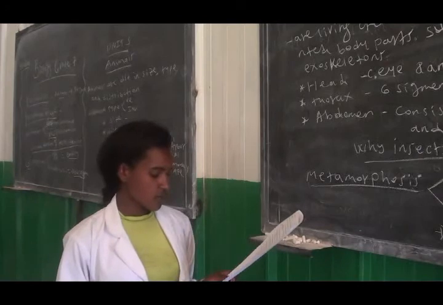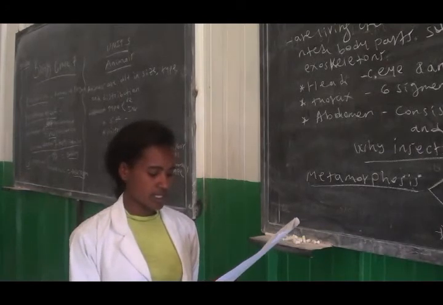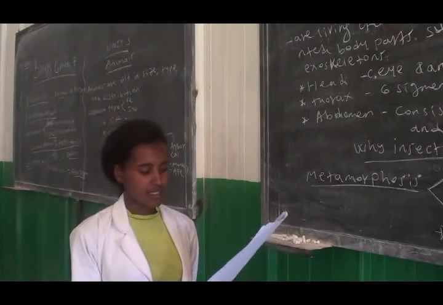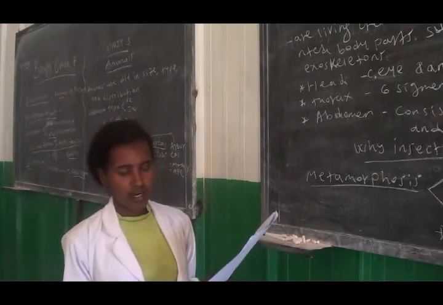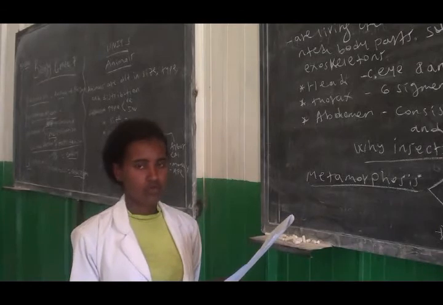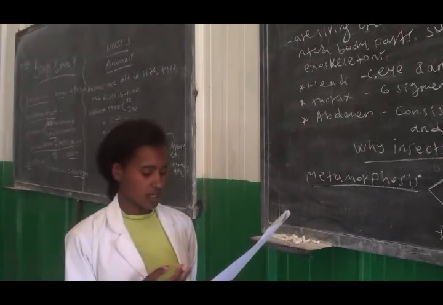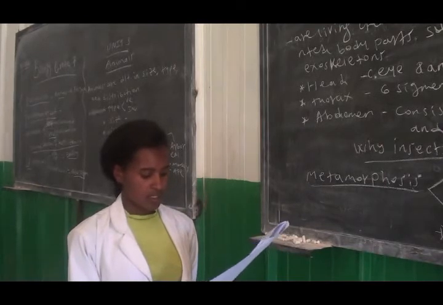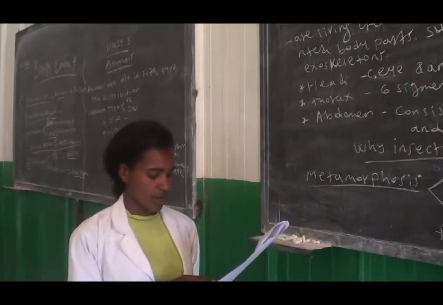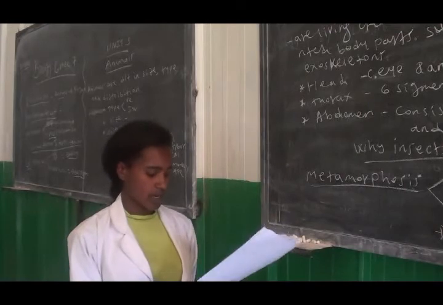Question number 7, from the 3 castes of bee, which one is the sterile female? There are 3 castes of bee: queen bee, worker bee, and drone bee. So from these 3 castes, the question asks which one is the sterile female. This question will be answered by B, worker.